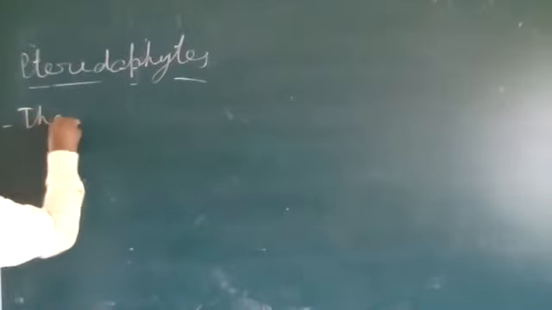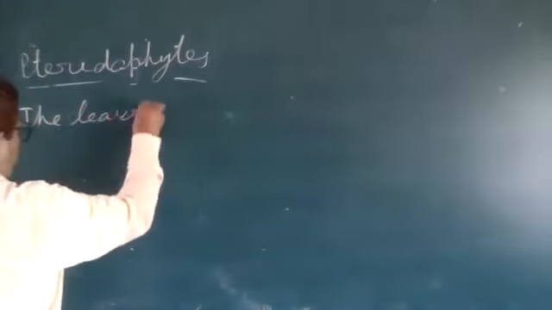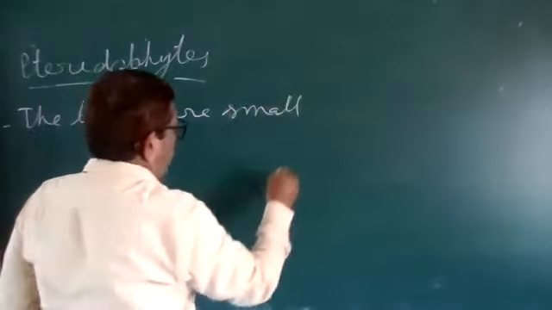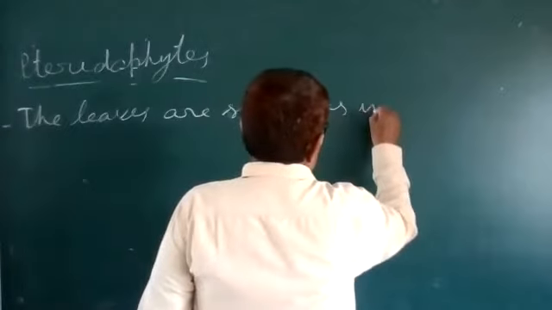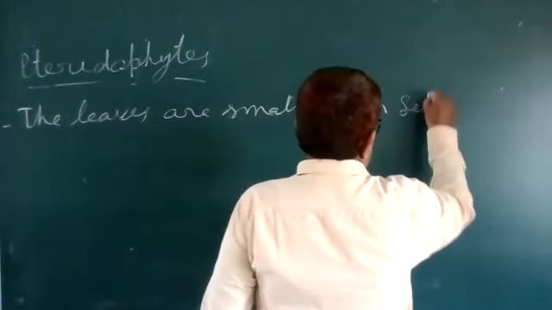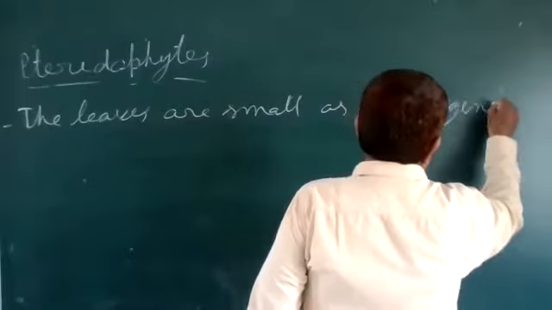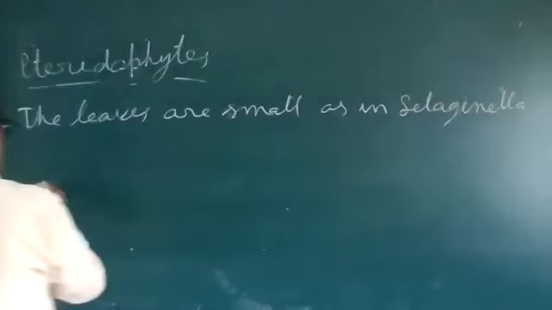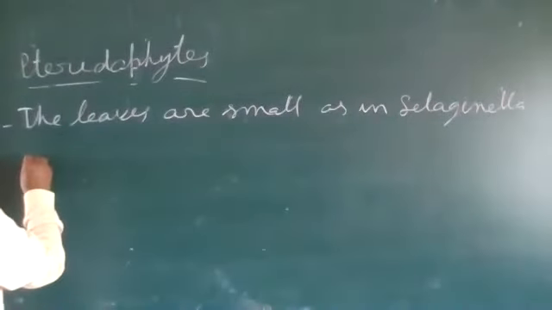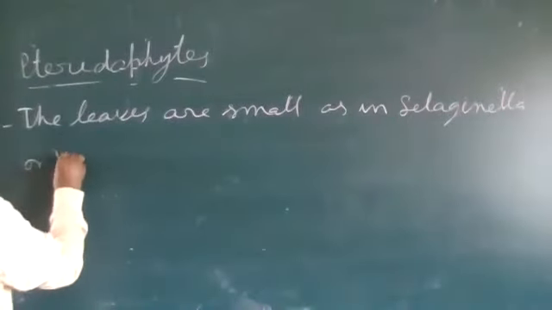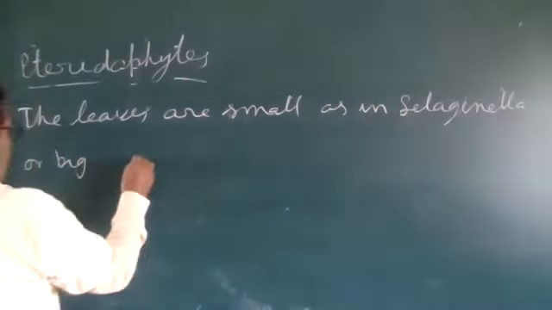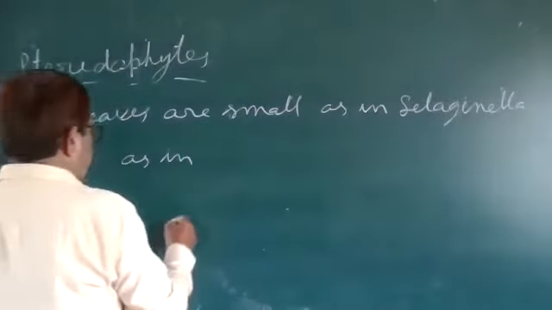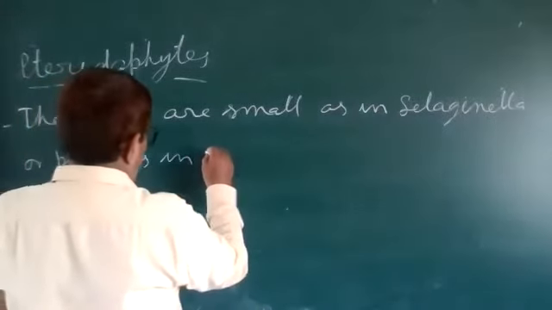The leaves are small as in Selaginella, and big as in Pteris.